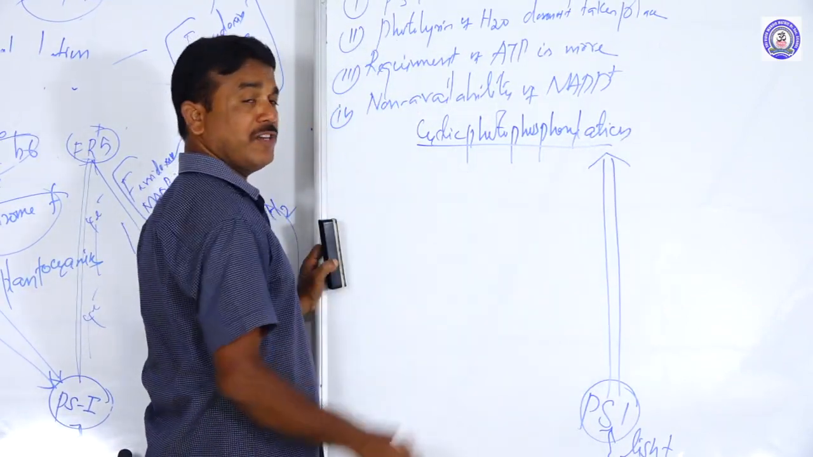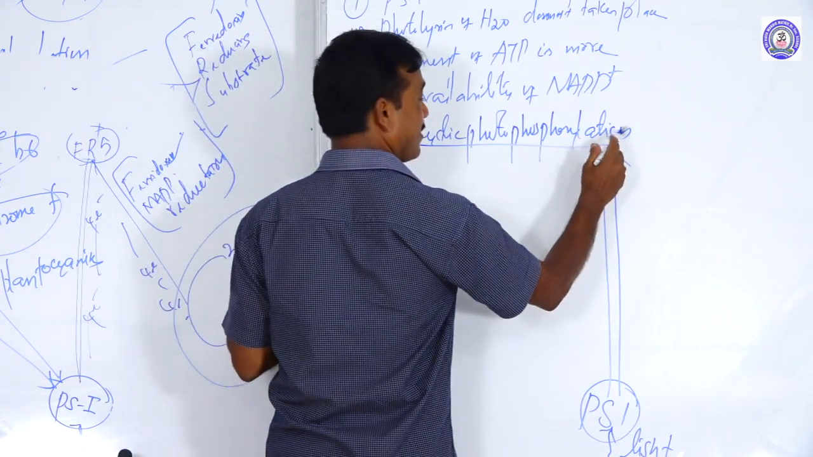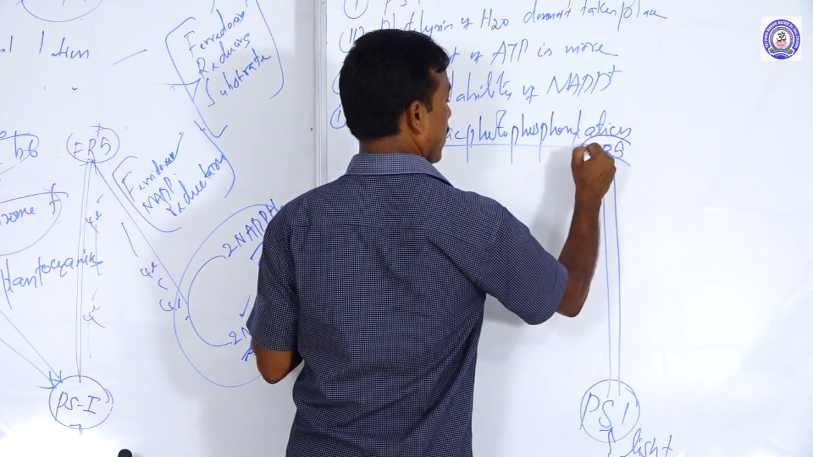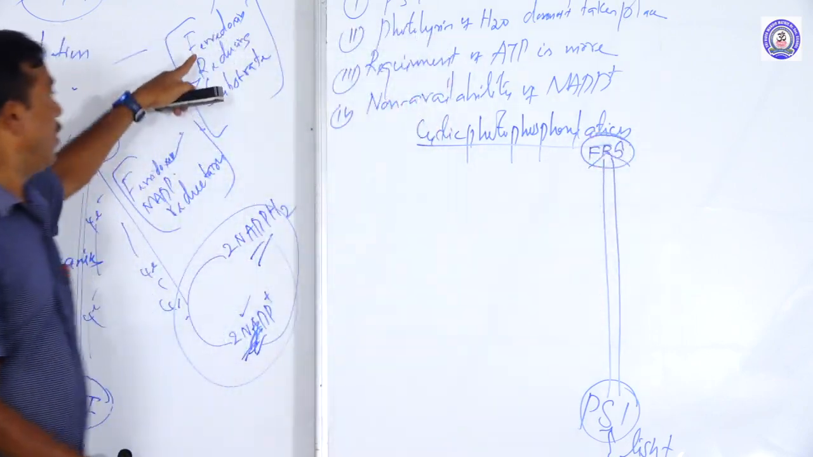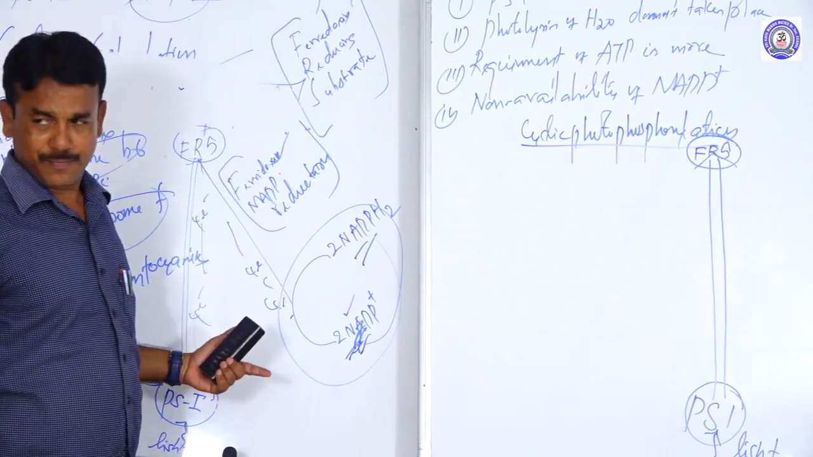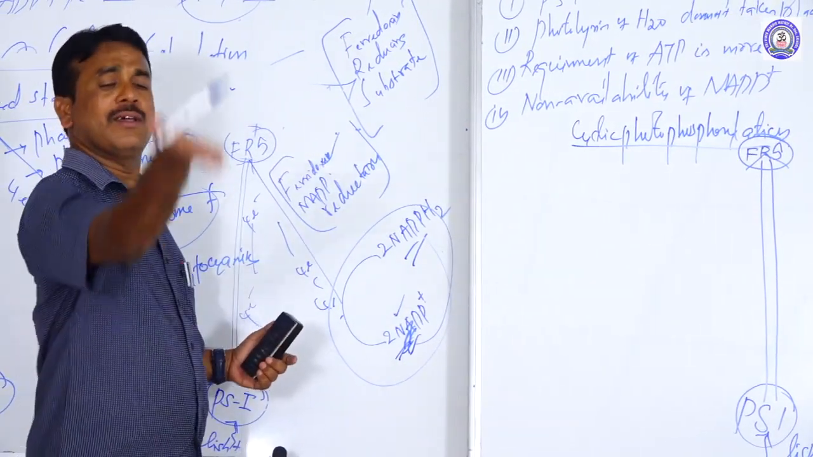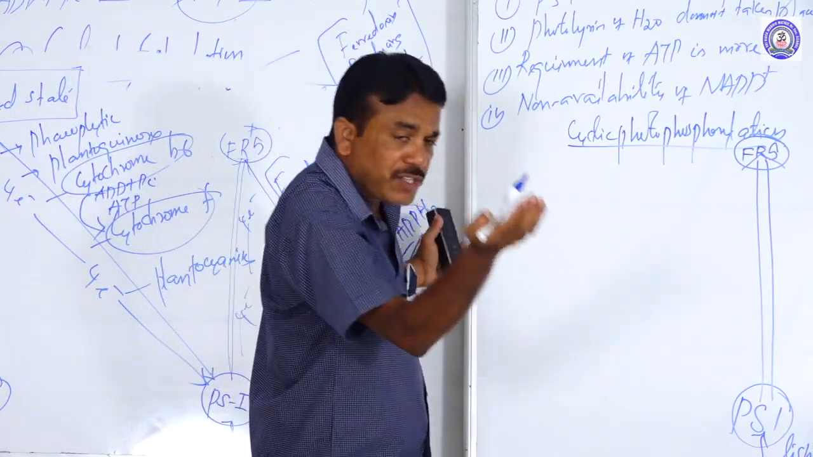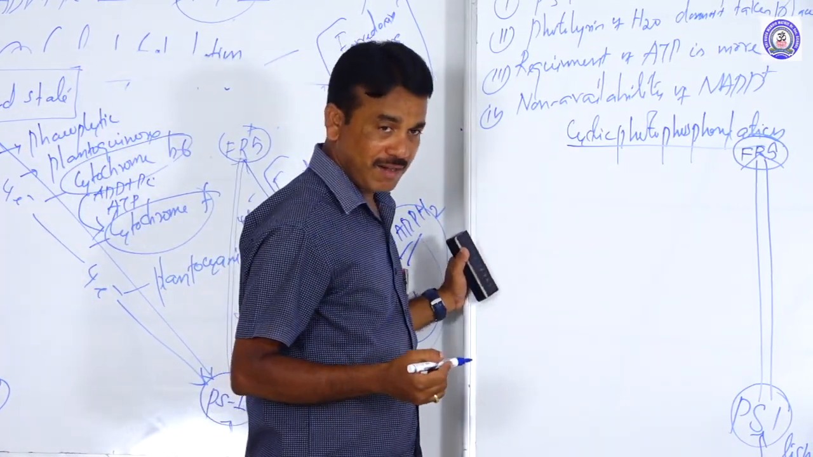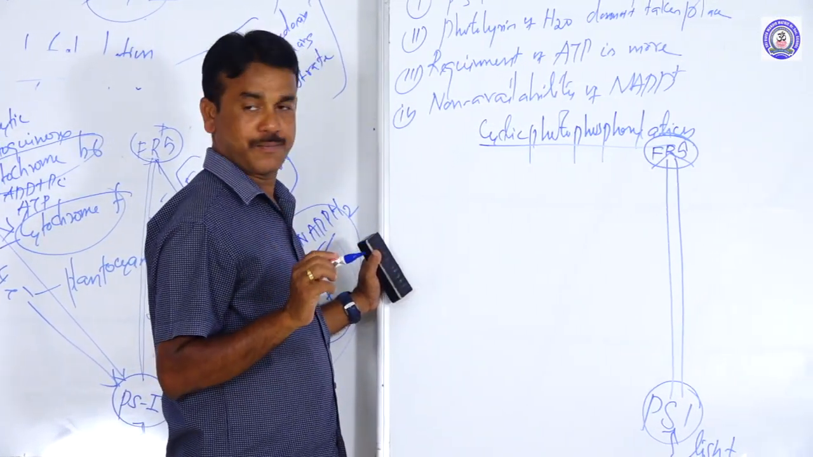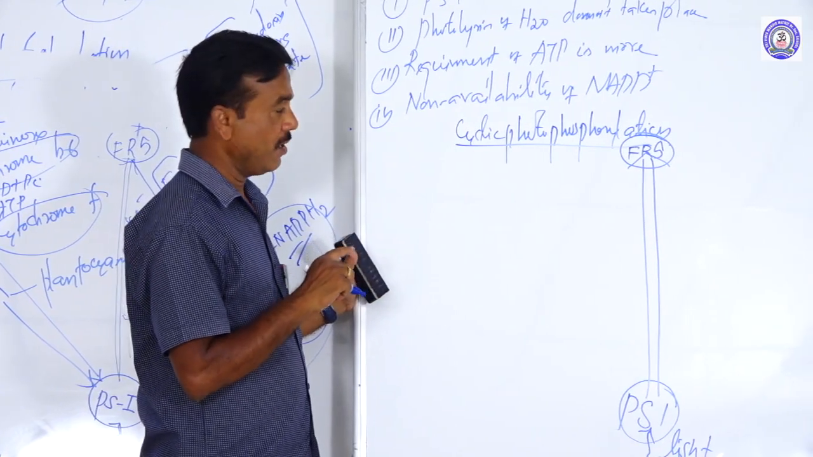The expelled electrons are first received by what? It is commonly called FRS. What is FRS? Ferredoxin reducing substrate. From photosystem 1, the electrons are expelled, and the expelled electrons are first carried by FRS, the ferredoxin reducing substrate. It is a very essential component here.